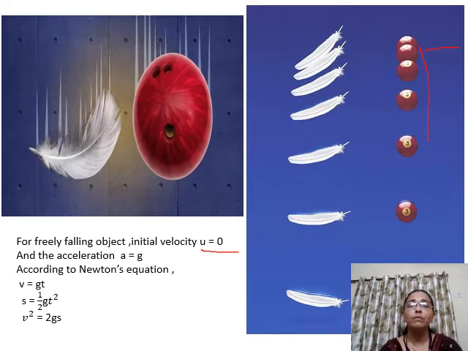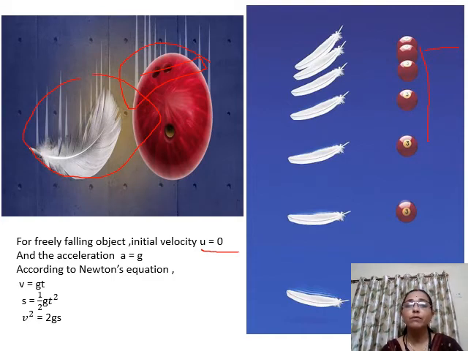So what they have done is they have removed the air from the place where the objects have to be thrown. So a vacuum is created, and when the vacuum is created, you will find both the ball and the feather reach the ground at the same time.